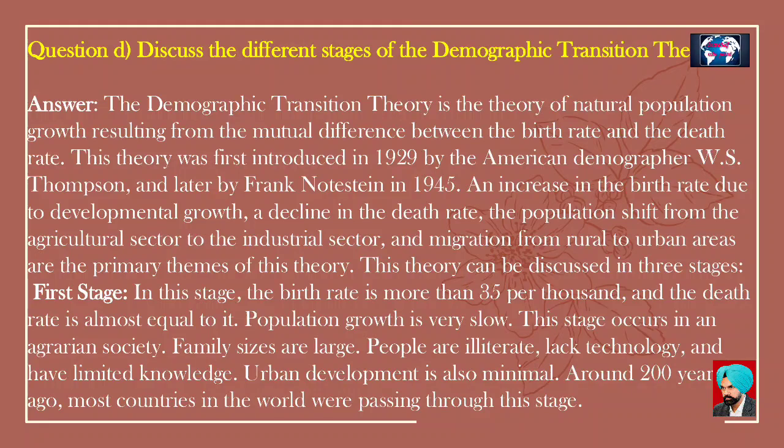First stage. In this stage, the birth rate is more than 35 per 1,000 and the death rate is almost equal to it. Population growth is very slow. This stage occurs in an agrarian society. Family sizes are large. People are illiterate, lack technology, and have limited knowledge. Urban development is also minimal. Around 200 years ago, most countries in the world were passing through this stage.